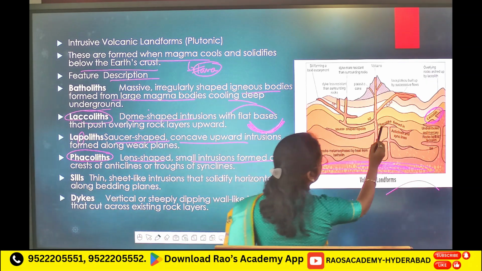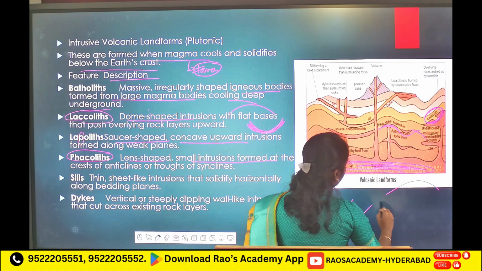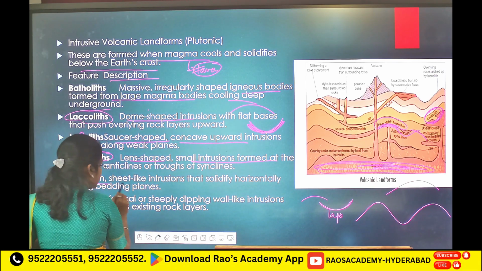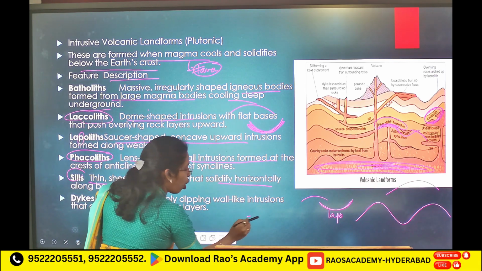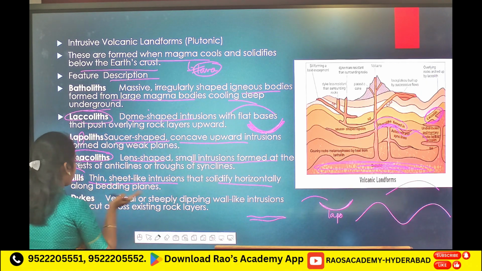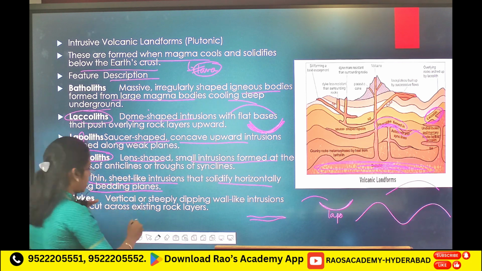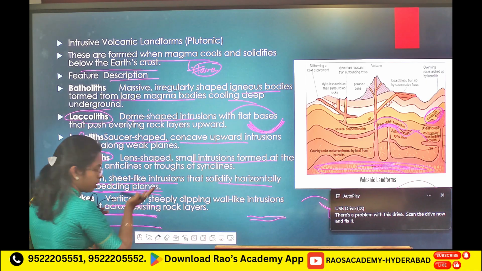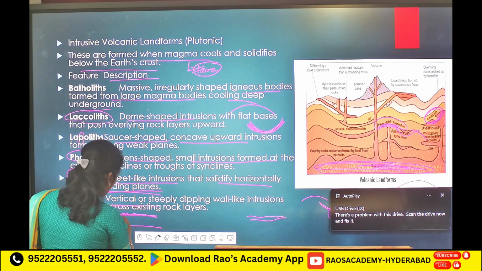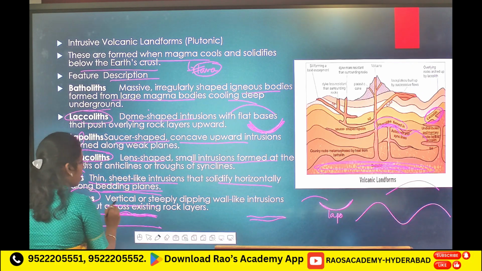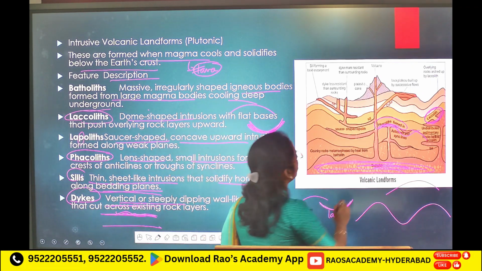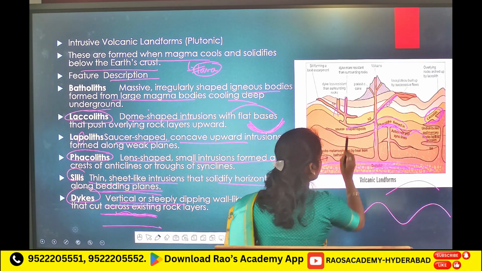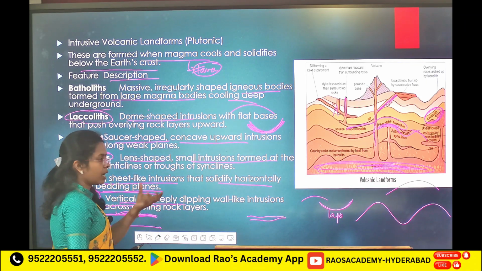Here you can see, you will see anticlines, synclines, right? Phacolites formed. Here, sills, thin sheet-like intrusions that solidify horizontally along bedding planes. Here rocks are arranged in bedding. Here you will see sill. Now dikes, vertical or steeply dipping wall. These are dikes. Vertical. Sill means horizontal. Dikes means vertical.